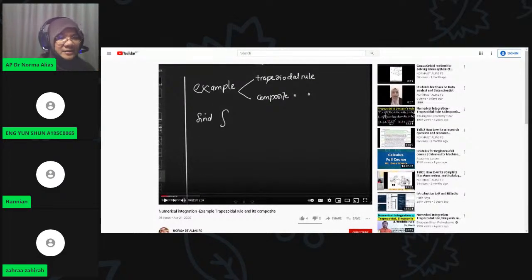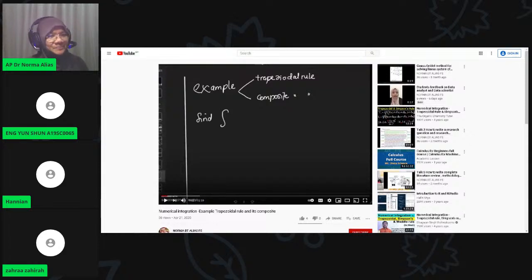Hanyan, Zahira, we learned about the trapezoidal rule already. We go to the textbook. Chapter 5 is numerical differentiation, finished already. Now chapter 6 is numerical integration. It's very easy.